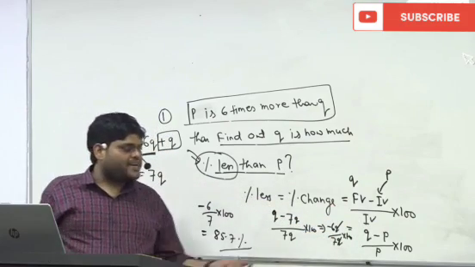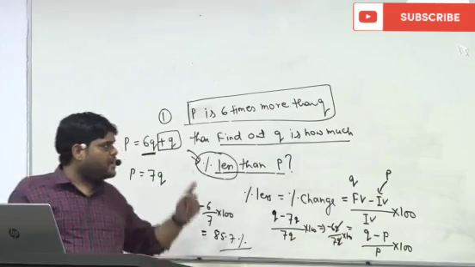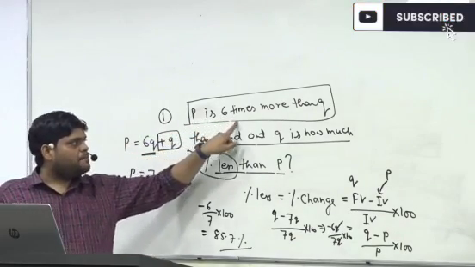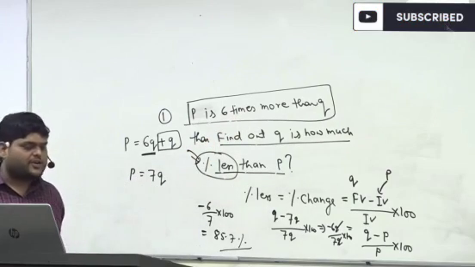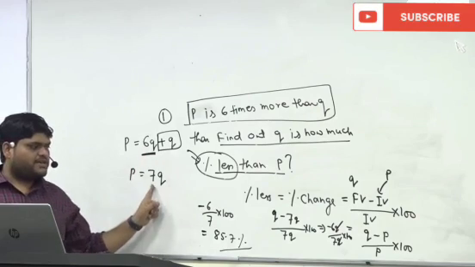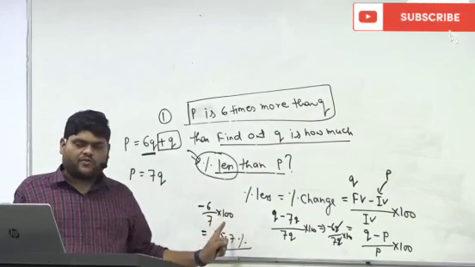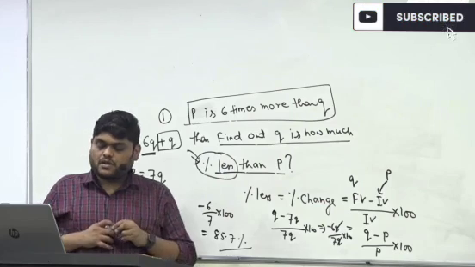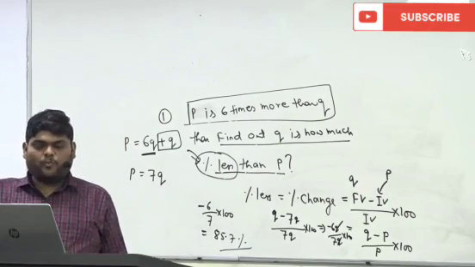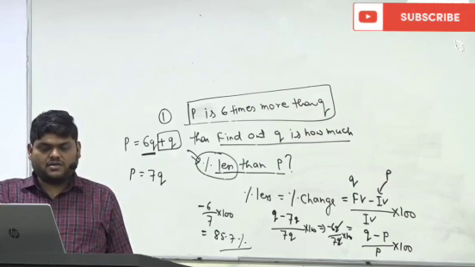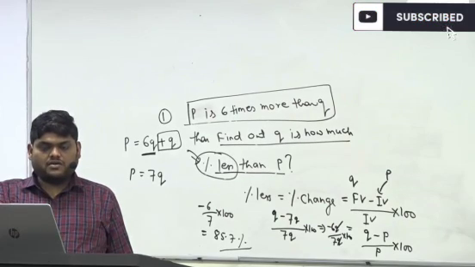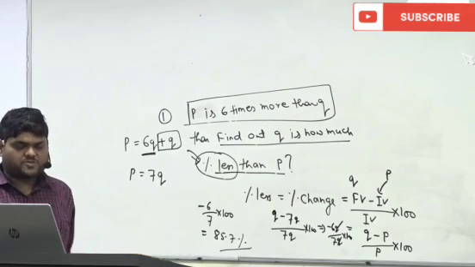And how to find out the relationship between Q and P? We have gone into the question. In the question itself they have given P is 6 times more than Q. So we can find out P is equal to 7Q. We can put the value and we can find out the answer. Tell me if you have any doubt. I hope Priyanka your doubt is now clear. Why is 6 times more equal to 7, X is equal to 6? I have explained the concept.